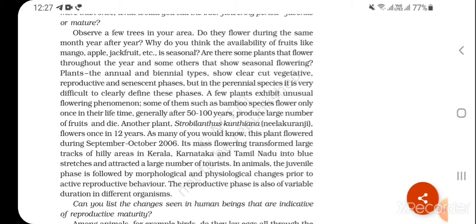Another plant, Strobilanthes kunthiana, Neelakurinji, flowers once in 12 years. As many of you would know, this plant flowered during September-October 2006. Its massed flowering transformed large tracts of hilly areas in Kerala, Karnataka, and Tamil Nadu into blue stretches and attracted a large number of tourists.